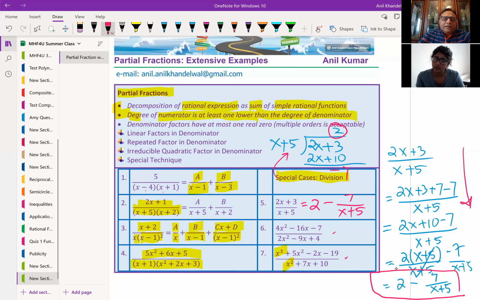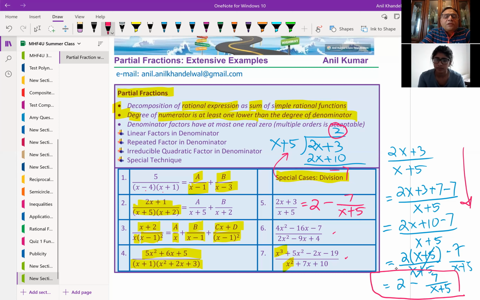If you are given a quadratic equation, you can factor it, okay? And then each factor will give you one term at least. So if the degree, the power, is higher, then we get one extra term. We will see those examples. So that's the whole idea.